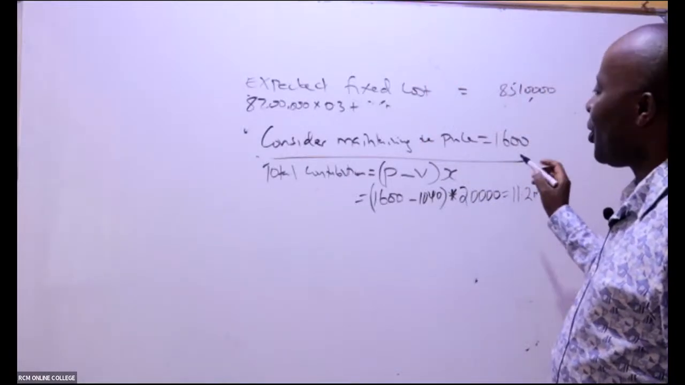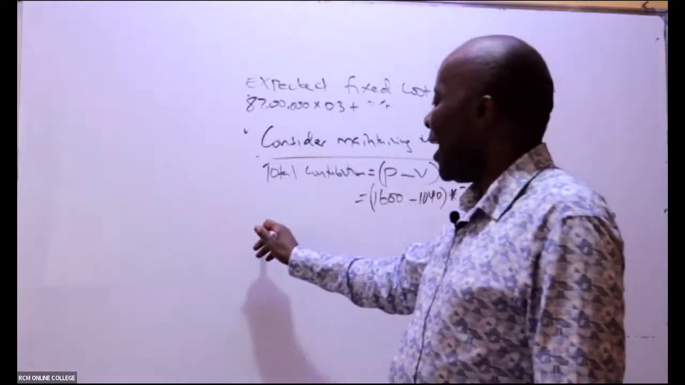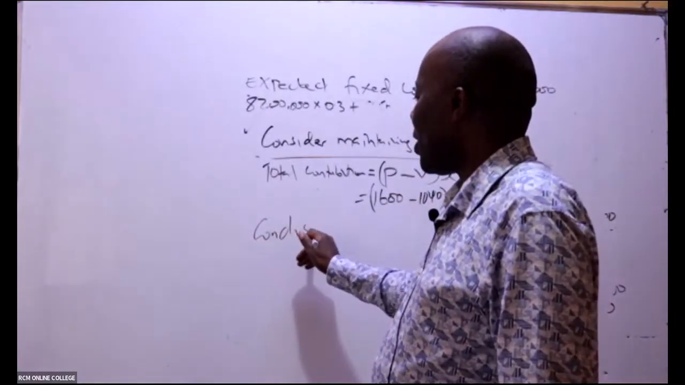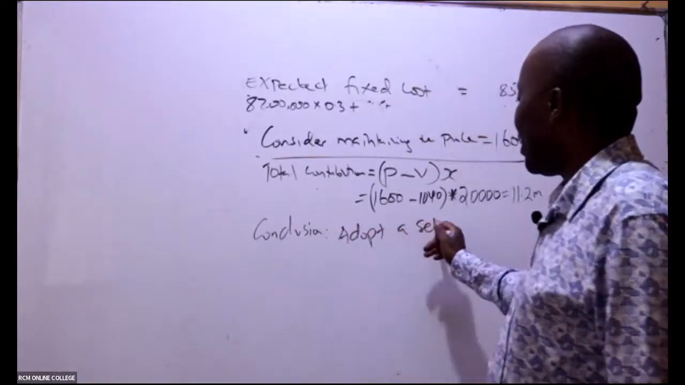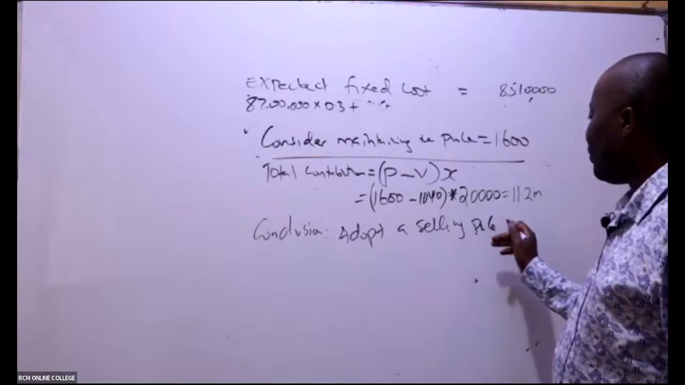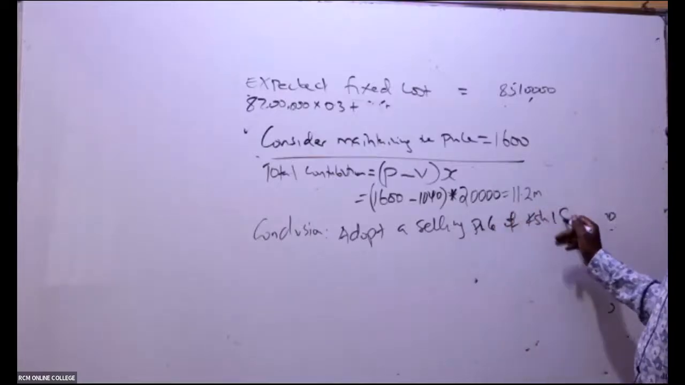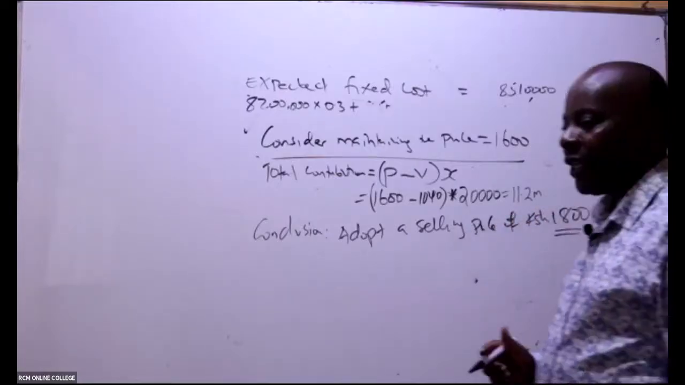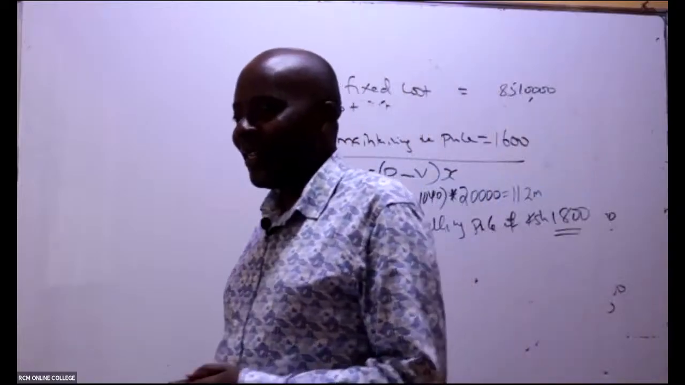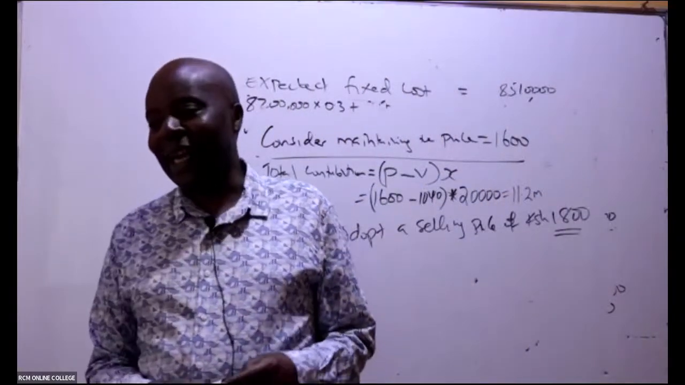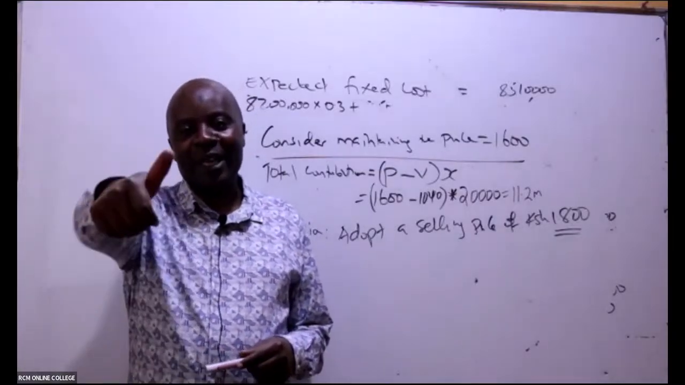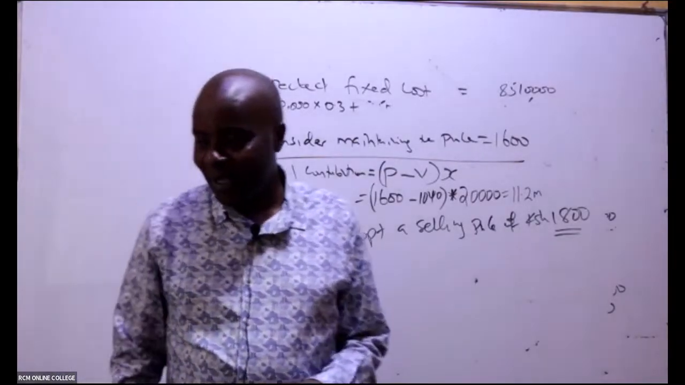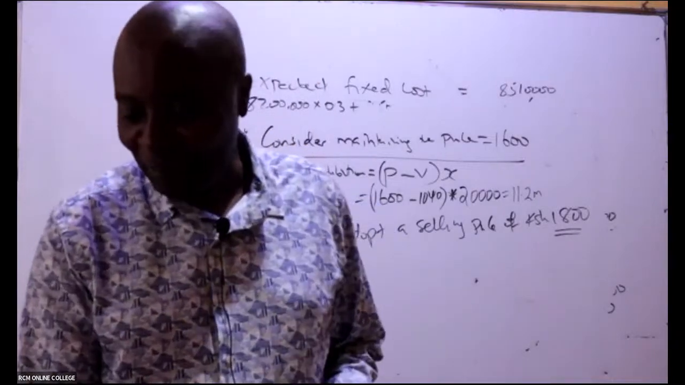So in conclusion, what are we telling these people? Yes, change selling price. In this case, adopt a selling price of Kenya shillings what here, somebody? Oh yeah, Malone. Kenya shillings 1,800. Can I go to the next question now?